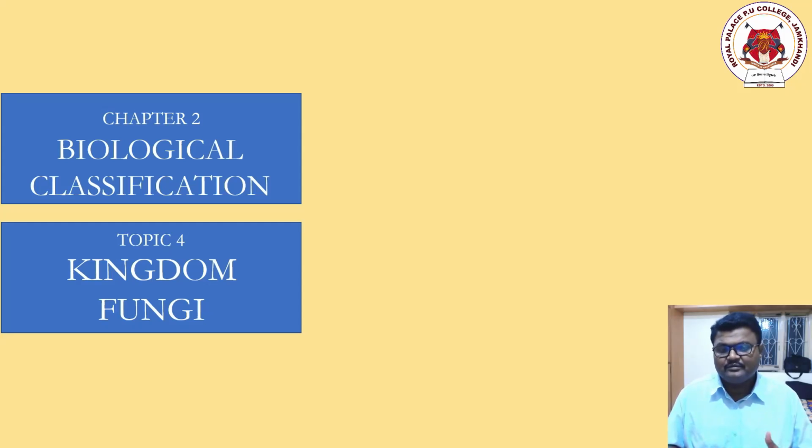There were some problems relating to Kingdom Monera, Plantae and Animalia. They thought of identifying other organisms which were not fitting the characteristics of Kingdom Monera, Plantae and Animalia. They created another kingdom called Kingdom Protista, whose characteristics also were different in nature. We even studied them too. Today, the fifth created kingdom, Kingdom Fungi. Yes, dear students, we will be studying about this particular kingdom.